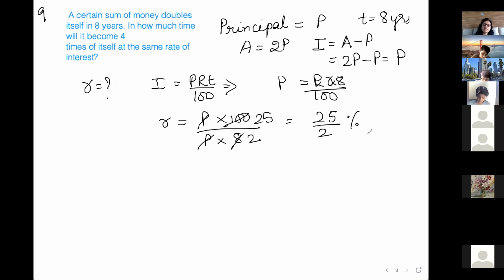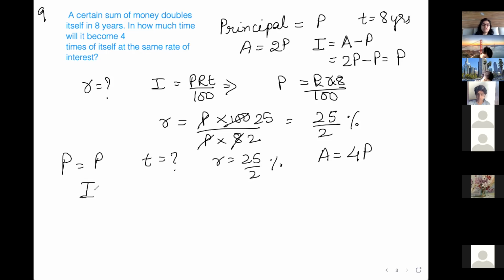Okay, now same rate pay, how much time it will take to become 4 times? Okay, so new principal तो P ही रहेगा. Time we have to calculate. Rate is 25 by 2%. Same rate they have told, and amount becomes 4 times. So A becomes 4 times of P. So what is interest in this case? A minus P, which is 4P minus P, which is 3P. So interest is 3P. Use another formula.